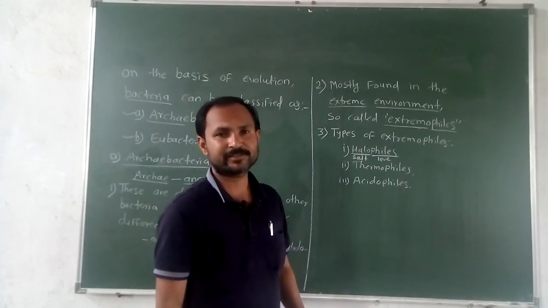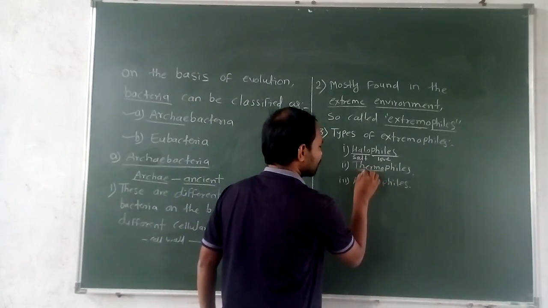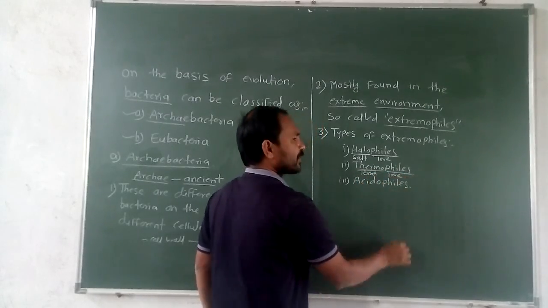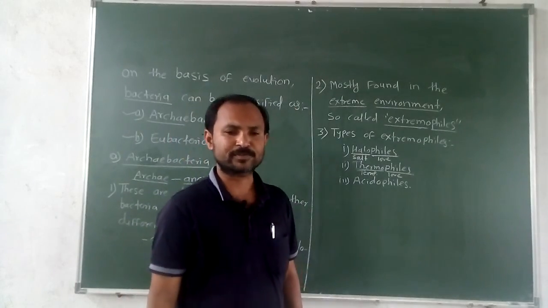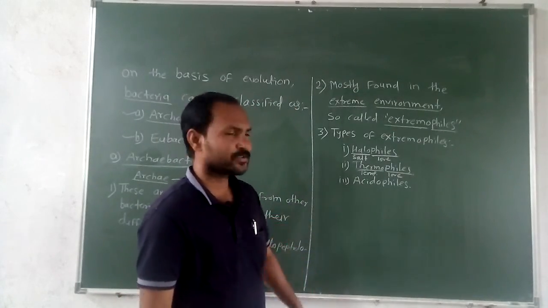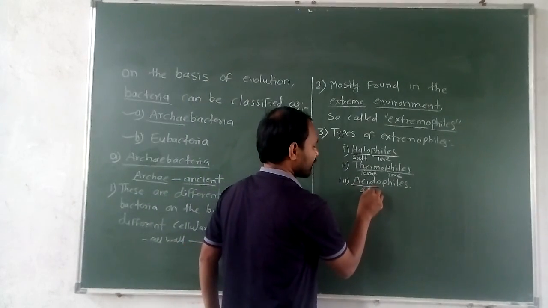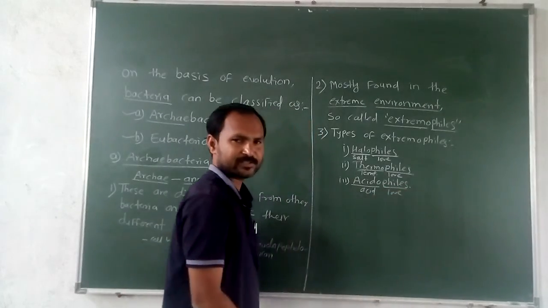Second, thermophiles. Thermophiles means what? Thermo means temperature, and philes means love. Temperature-loving bacteria means such bacteria can live at high temperature. Then third, acidophiles. Acidophiles means acid-loving, meaning these bacteria can be present at a high level of acid.